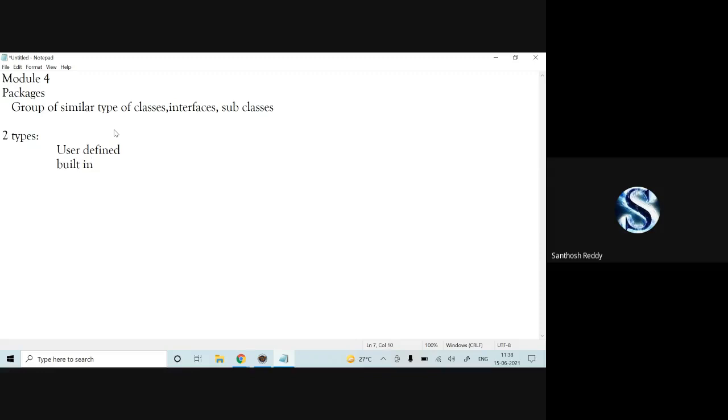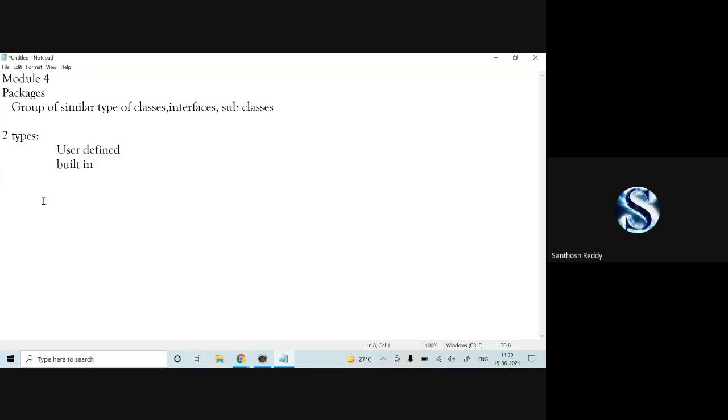Built-in packages are, as we know, java.io.*. Here java is one package and io is another, and it has n number of classes. When I give star, all the classes present in io can be accessed. Now, one is user defined, I'll show how we can create it.